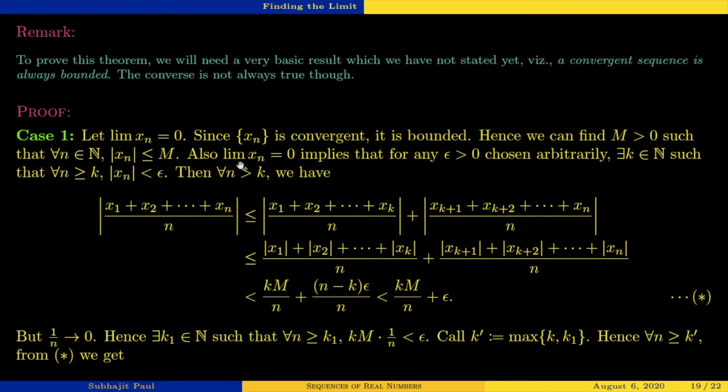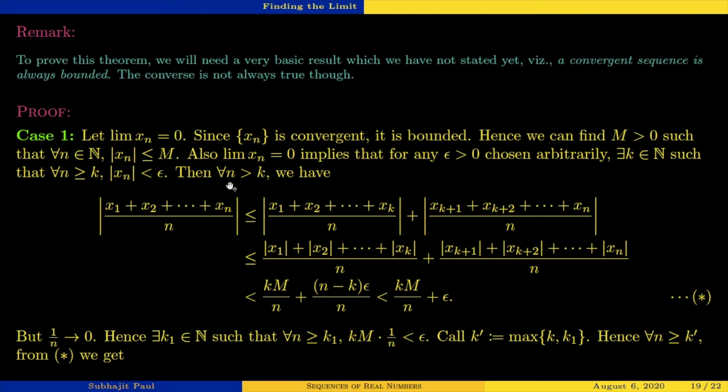Also, limit of xn equal to 0 implies, by the definition of limit of a sequence, that for any epsilon positive chosen arbitrarily, we find a natural number k such that for all n greater than or equal to k, the mod of xn minus 0, that is mod of xn, is smaller than epsilon.